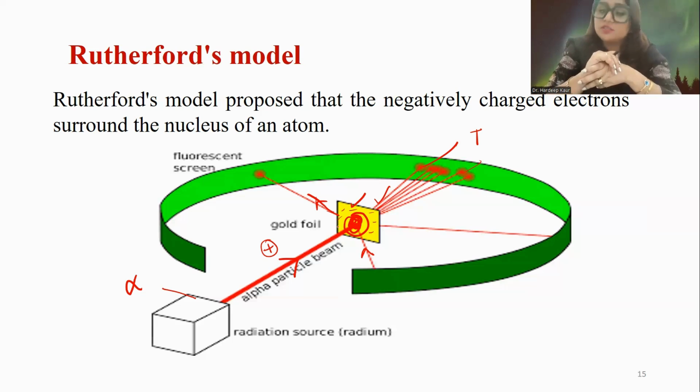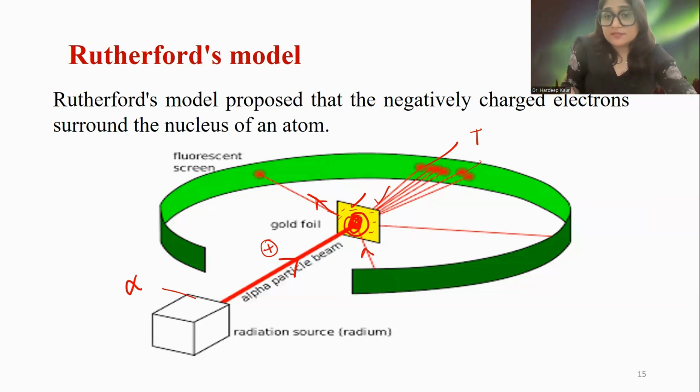So according to Rutherford, electrons revolve in fixed paths called orbits. But the positive charge is concentrated in one place, which is called the nucleus. To detect this, they used a fluorescent screen on which they could see the particles, showing that something is there.